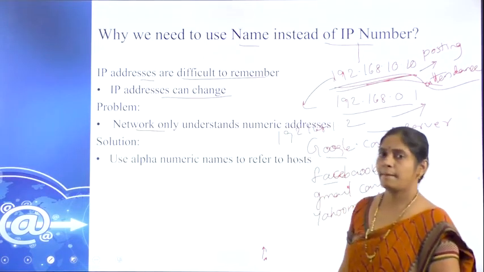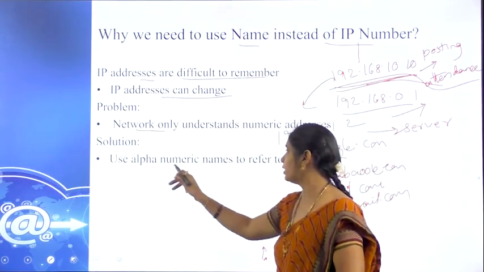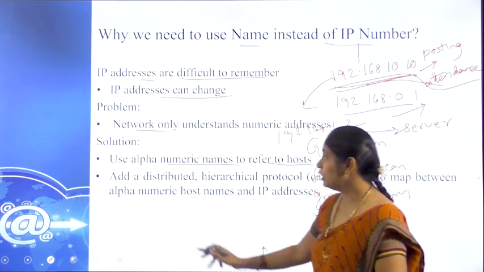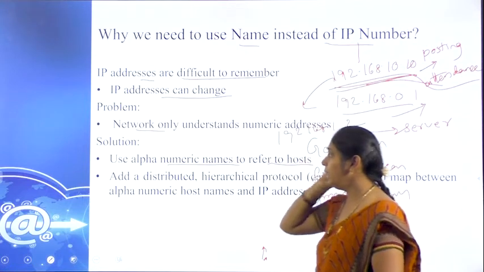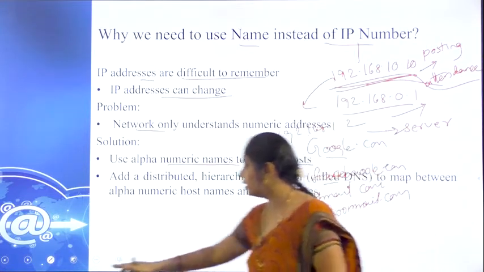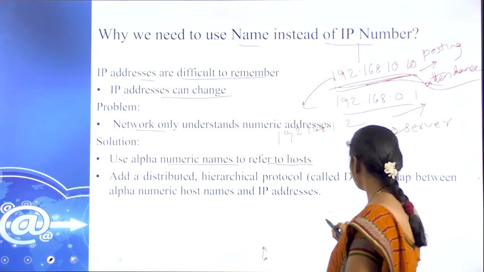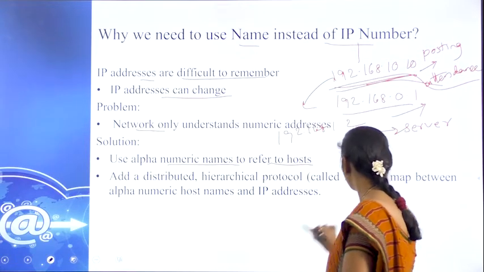For that, we are using alphanumeric names, referred to as the host. It is a distributed and hierarchical protocol for accessing the content.